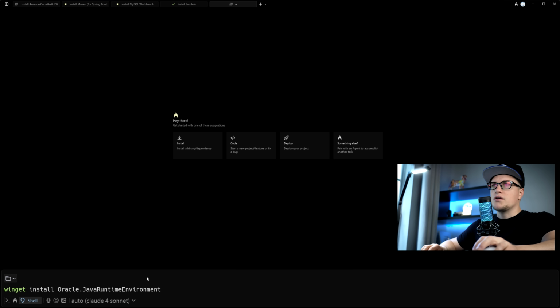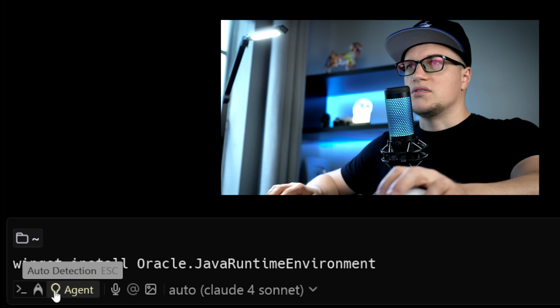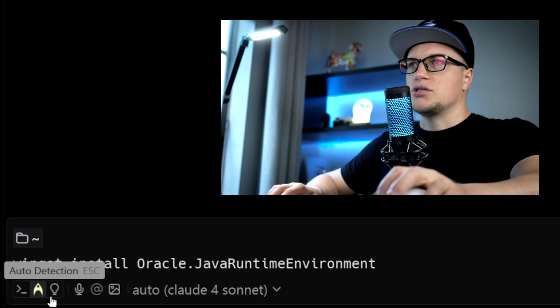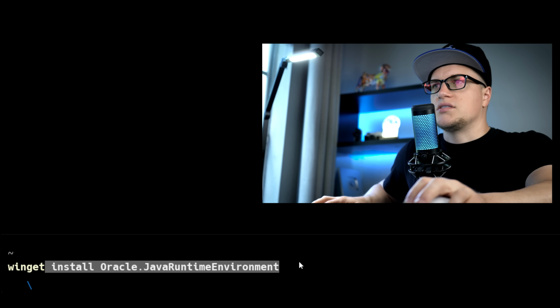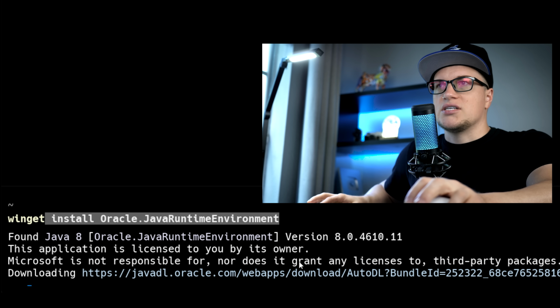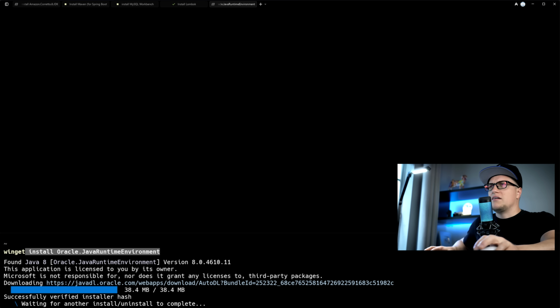Bottom left corner, you can switch between agent mode, terminal mode, and auto detection. So far, we've been using agent mode, but you can also use this tool as a traditional terminal. Winget install Oracle Java Runtime Environment. Warp's agent is starting the install, and just like that, the entire Java development stack is installed. Now let's go a level deeper.